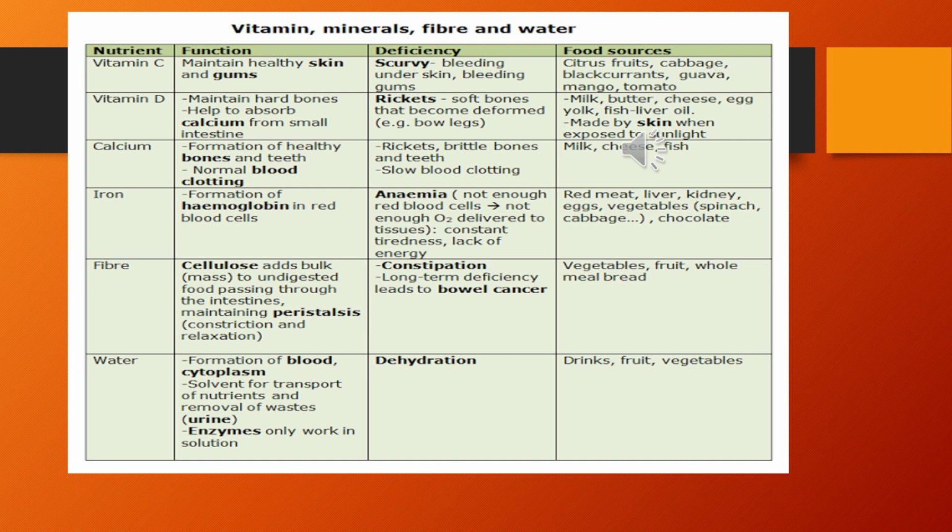This is a chart that is showing the deficiency of vitamins, minerals, fibers, and water. What are the functions of vitamin C, D, calcium, iron, fiber, and water? And what will happen if you are deficient in them in your body? And what are their food sources? You just have to learn this table if you want to go for a better understanding of the topic.